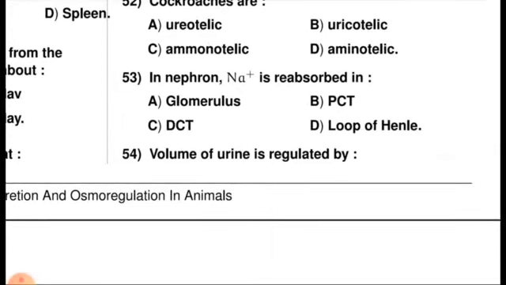In a nephron, Na plus, that is sodium, is reabsorbed in glomerulus, PCT, DCT or loop of Henle. Loop of Henle. This is absorbed in the loop of Henle. Sodium is reabsorbed in the ascending part of the loop of Henle.